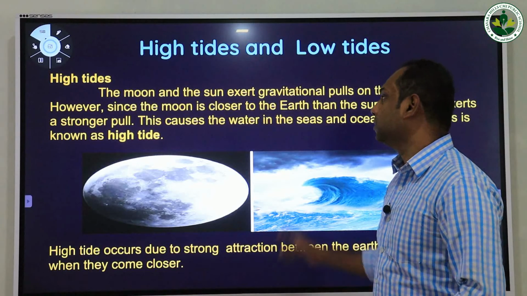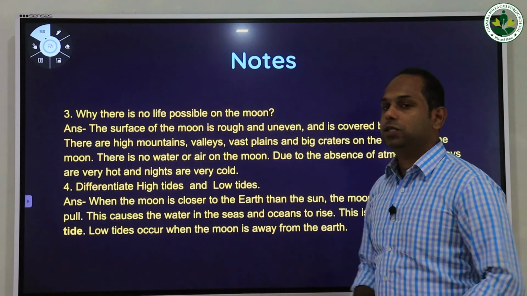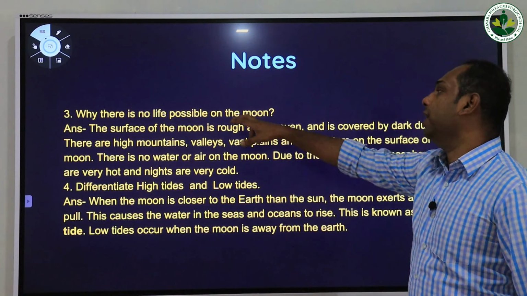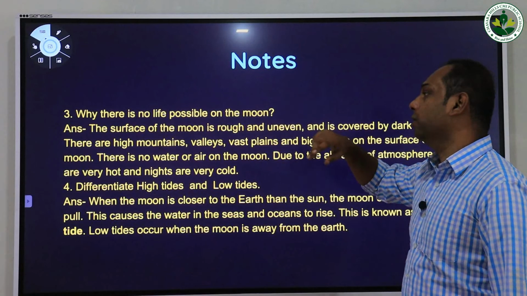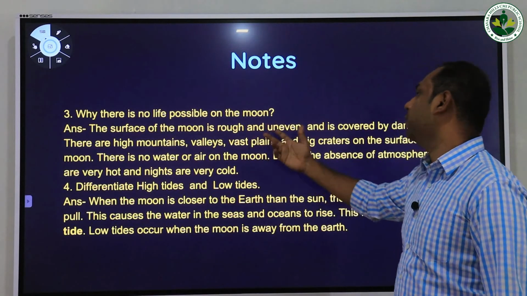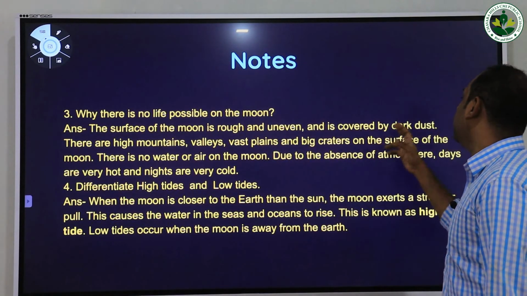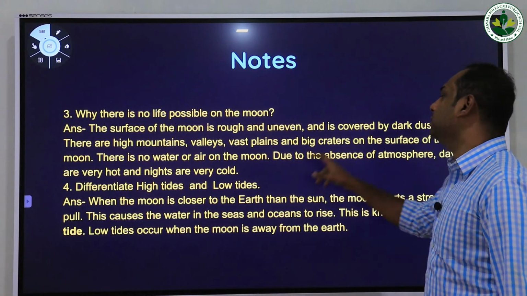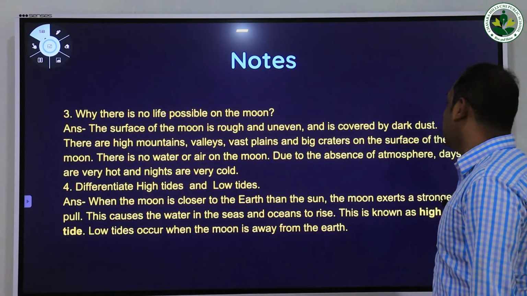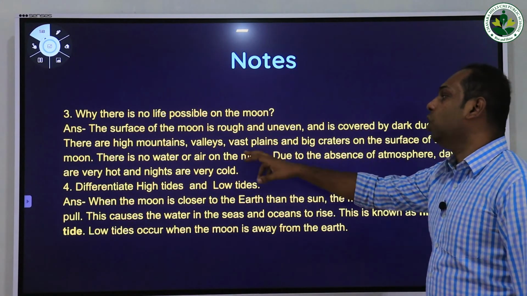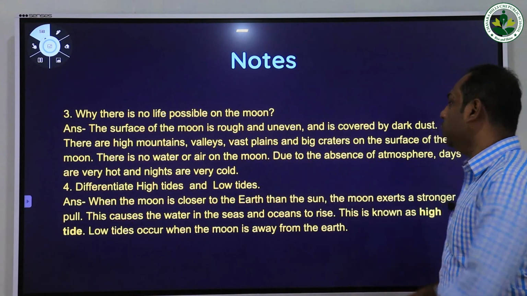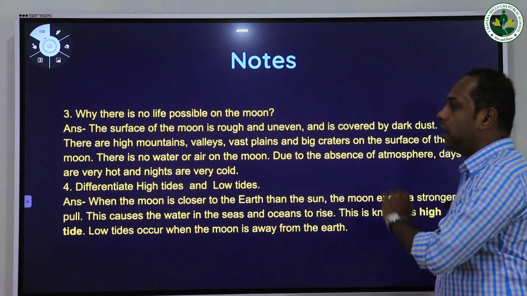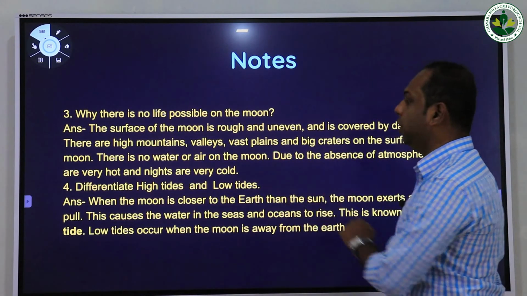This is the note for you. The third question: Why is no life possible on the moon? The surface of the moon is rough and uneven and is covered by dark dust. There are high mountains, valleys, vast plains and big craters on the surface of the moon. There is no water or air on the moon due to the absence of atmosphere. Days are very hot and nights are very cold.